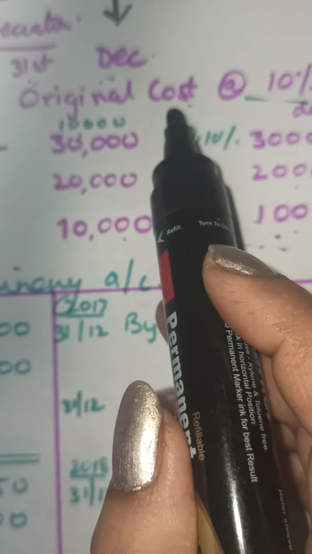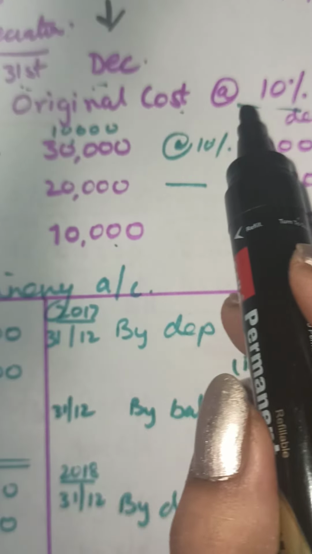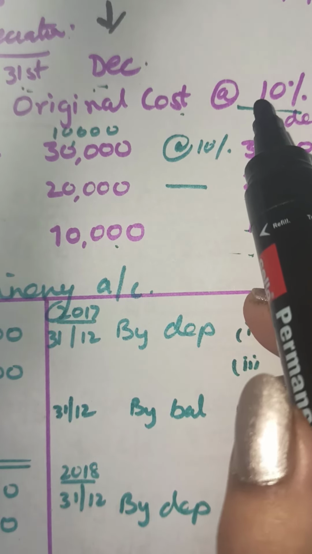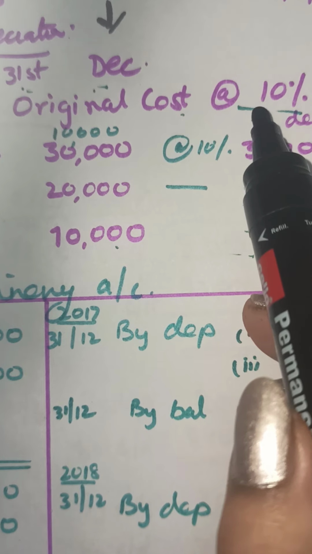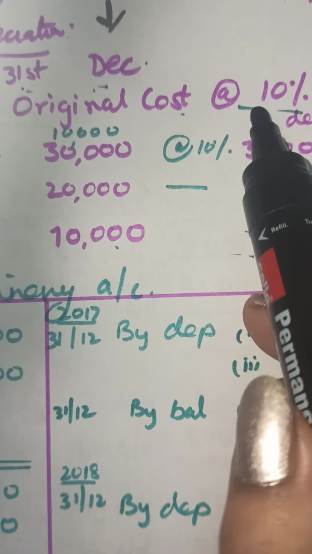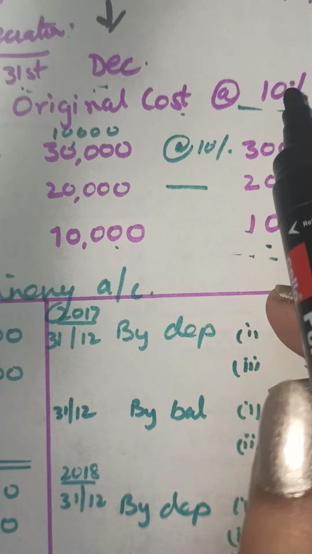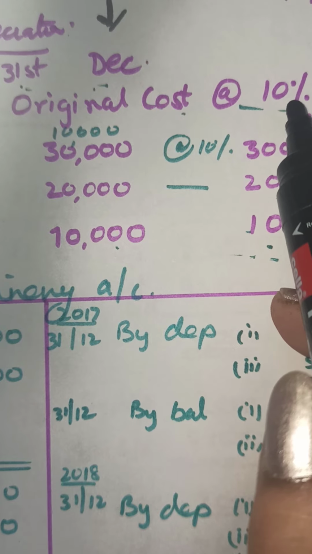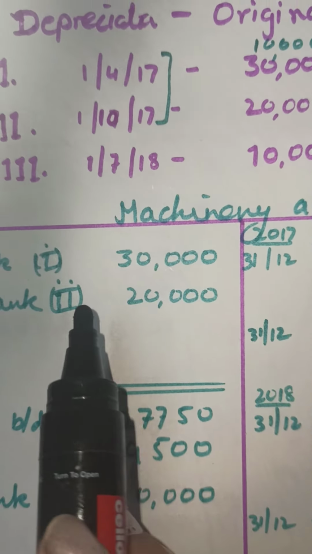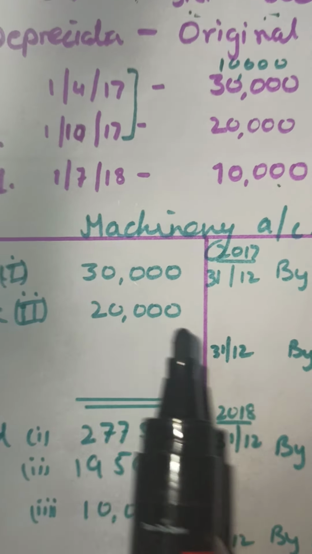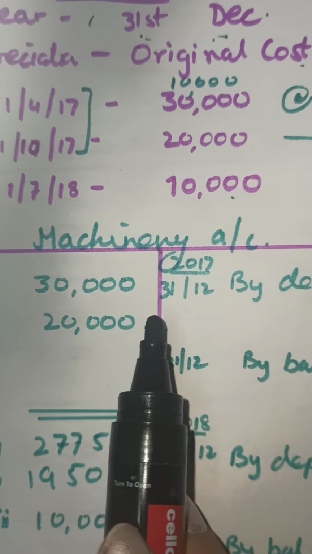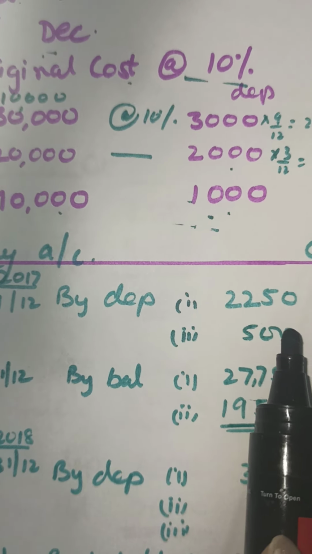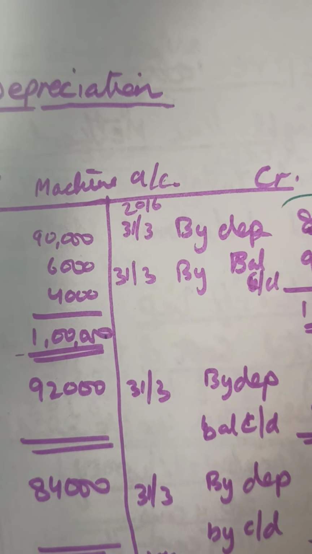I told you the depreciation in this original cost method remains constant. If the depreciation charged according to those three factors comes out to 10%, then throughout the life of the asset, the depreciation is supposed to remain at 10%. We made that asset account, we charged depreciation to bank rupees 30,000. Then depreciation was for the first few months. Like this, we charge the depreciation according to when the asset is purchased.